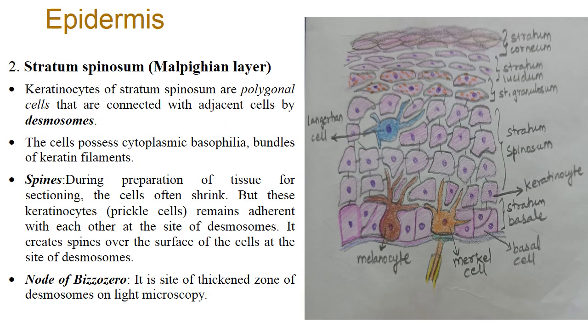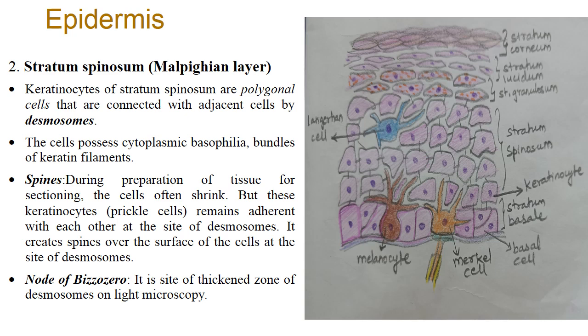Just above the stratum basale, there are several layers of thick stratum spinosum. The stratum spinosum is formed by keratinocytes. Keratinocytes are the cells of the skin which are polygonal in shape and they are connected by desmosomes. Histologically, the cytoplasm is basophilic in stratum spinosum and it is filled with bundles of keratin filaments.